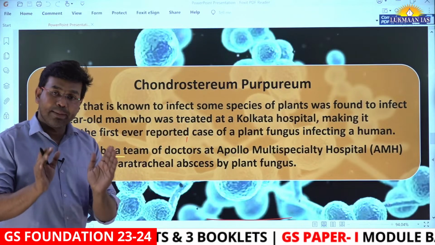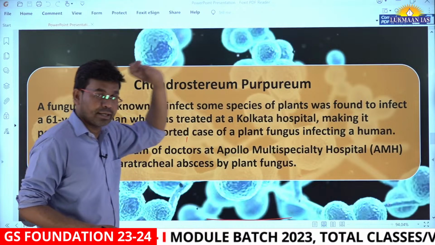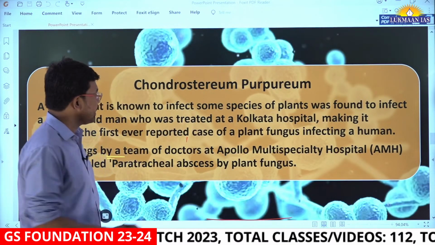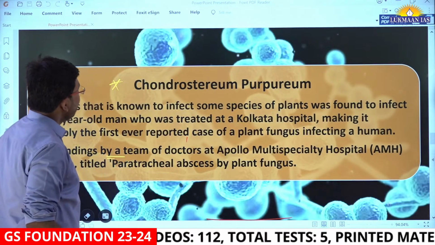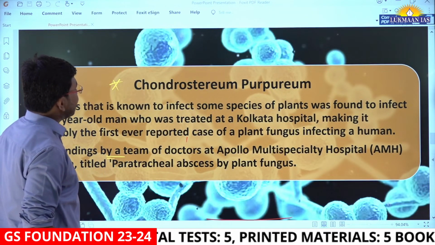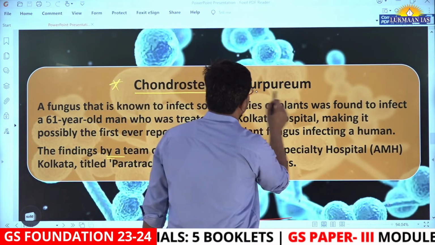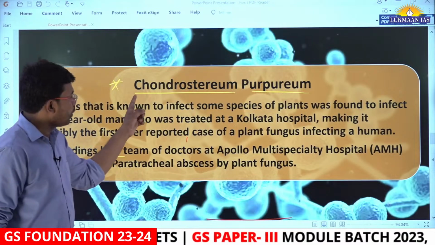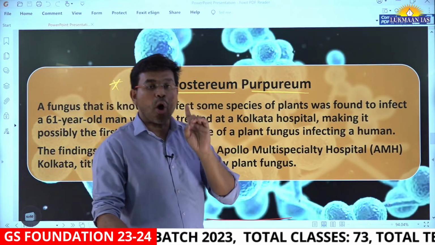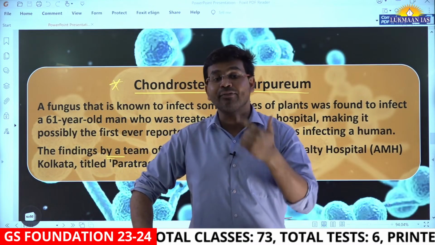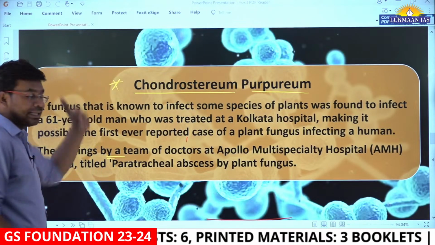So what is the name of the plant fungus that we are talking about? This is the scientific name of the plant fungus. I'll read out the name for you so that you may remember it in the near future. It is known as Chondrostereum purpureum. This is the scientific name of the plant fungus that has affected a human being. So let us understand about this.